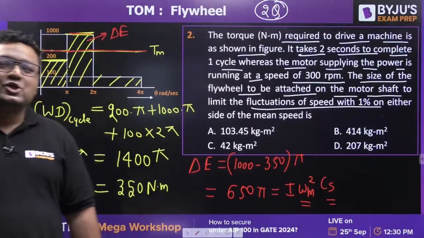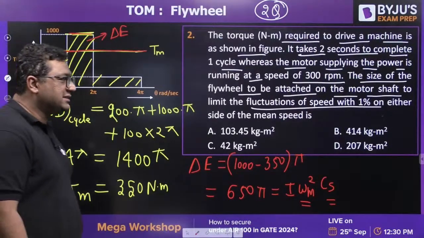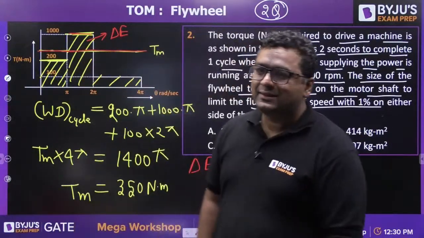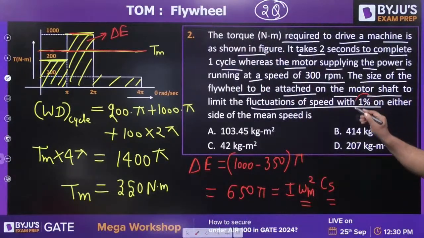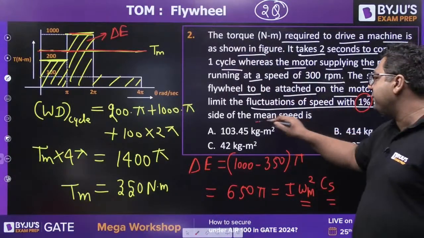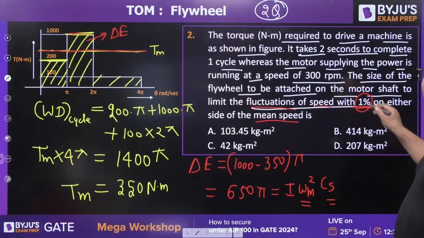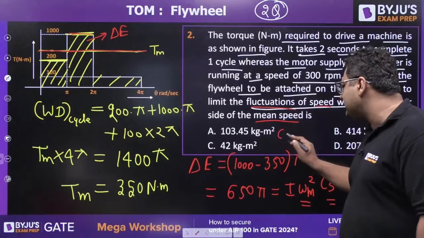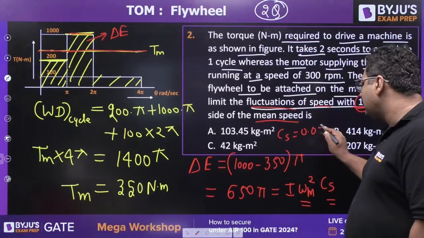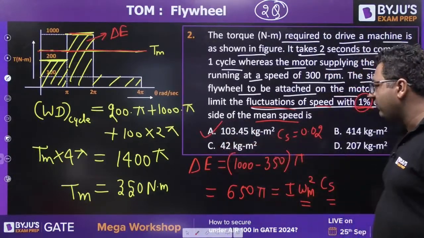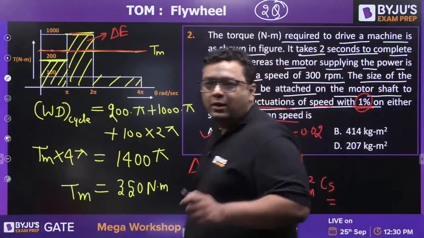Yes. So what you have taken, Kenil, the value of CS? Yes. Because they have said 1% on either side of the mean speed. They are saying that fluctuation of speed is 1% on either side. So you will be having CS to be 0.02. The answer will be 103.45 kg meter square.